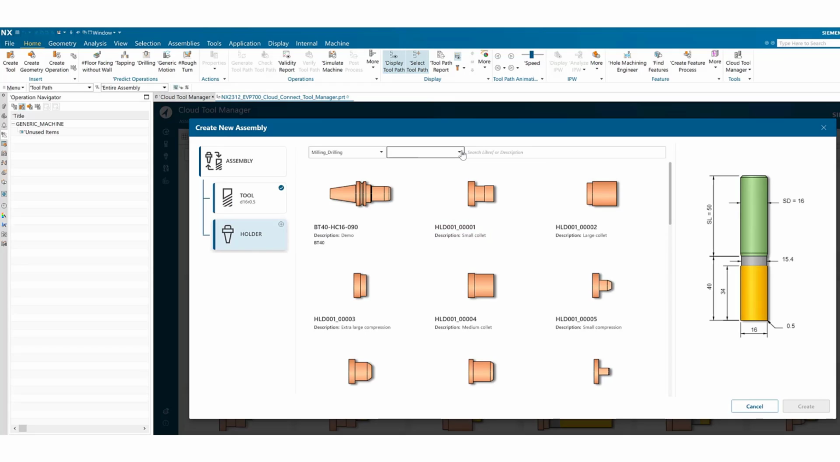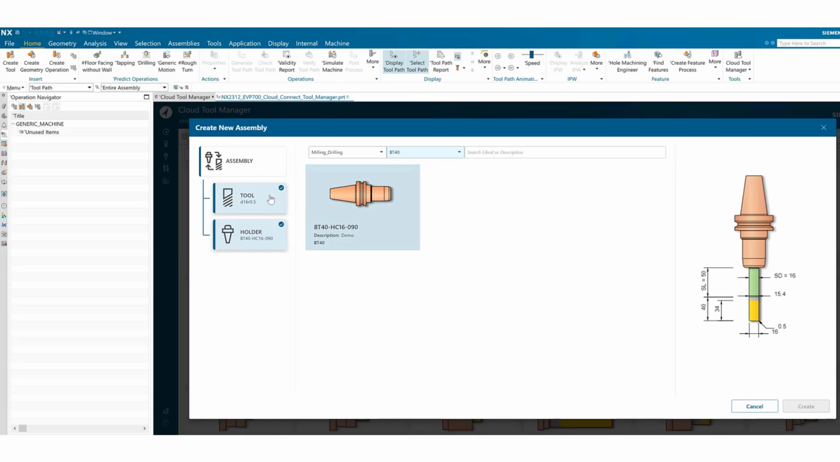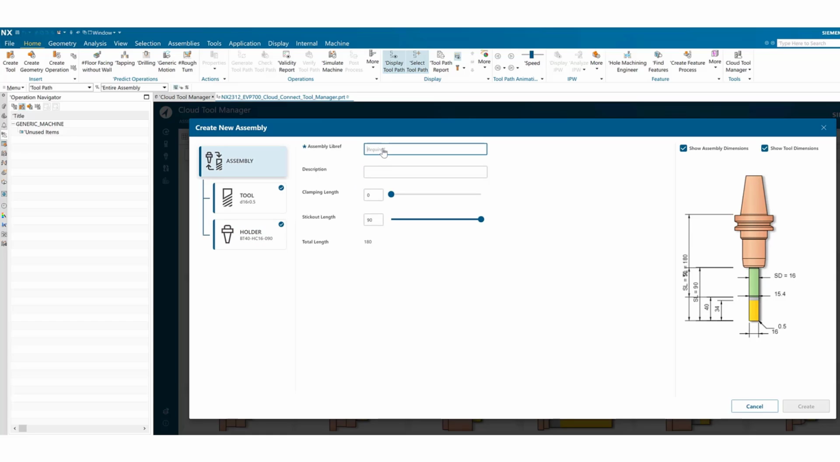Next, we'll specify the holder. The tool and holder assembly are shown. The holder subtask is marked as finished. The assembly preview changes dynamically.